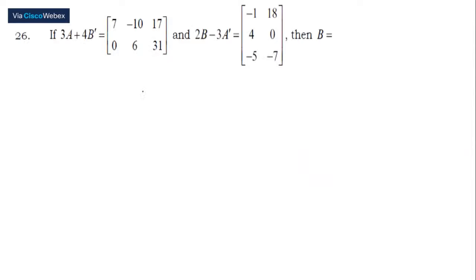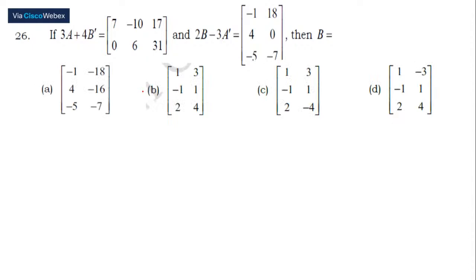We have two matrices here. I mean, it doesn't look so simple. It is 3A plus 4B dash, and it's a 2 cross 3 matrix. And the other matrix we have is a 3 cross 2 matrix, and it's 2B minus 3A transpose. And they're asking us to find out what B is. There's no shortcut to this. It's a 2019 paper and you people have to work it out by the ordinary method. Okay. How do we do this?